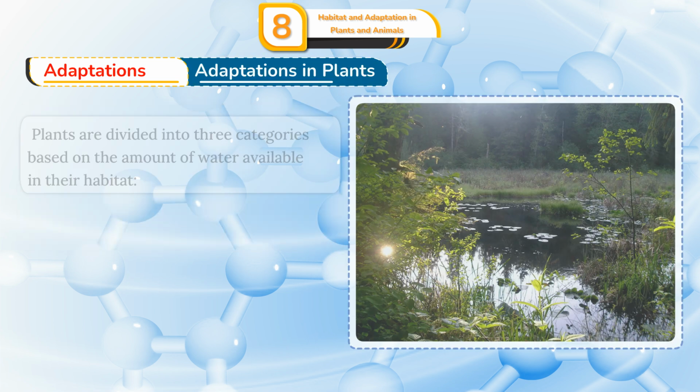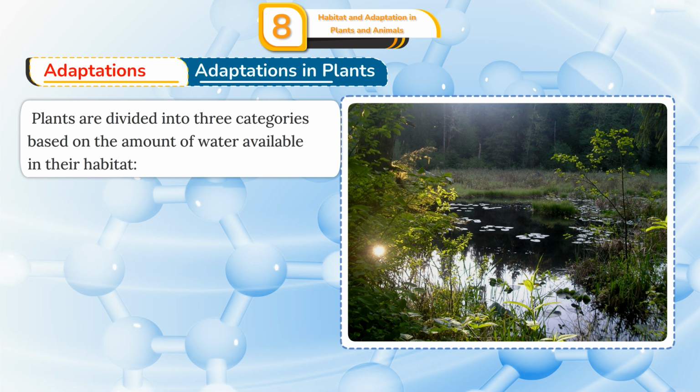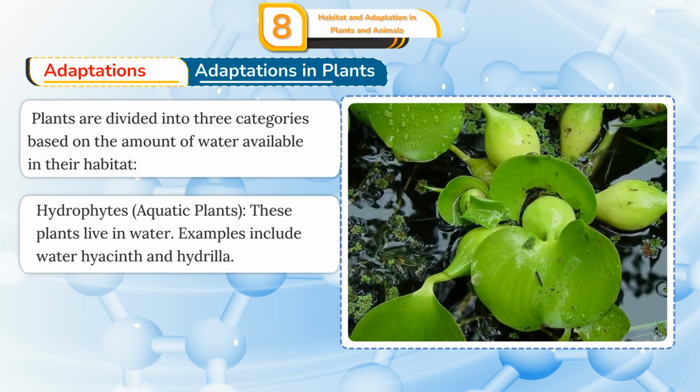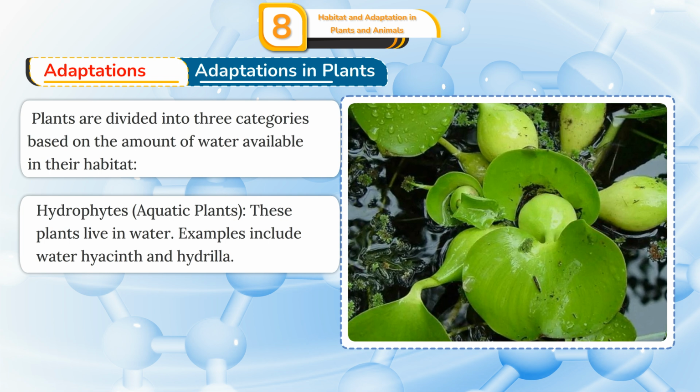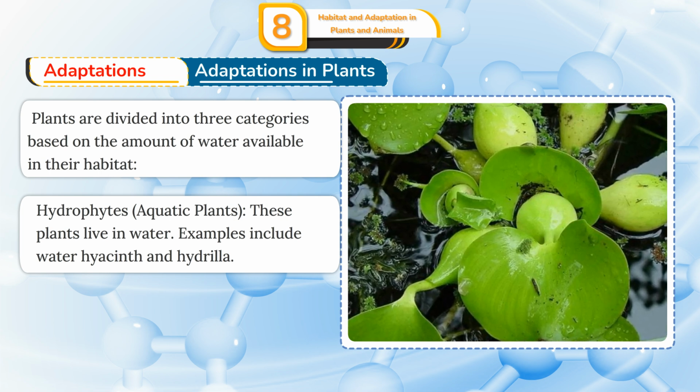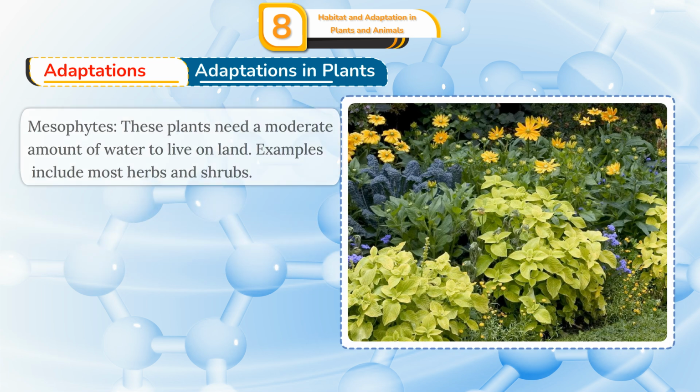Adaptations in plants. Plants are divided into 3 categories based on the amount of water available in their habitat. Hydrophytes, aquatic plants. These plants live in water. Examples include water hyacinth and hydrilla.